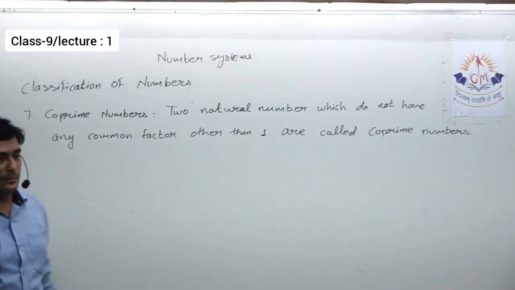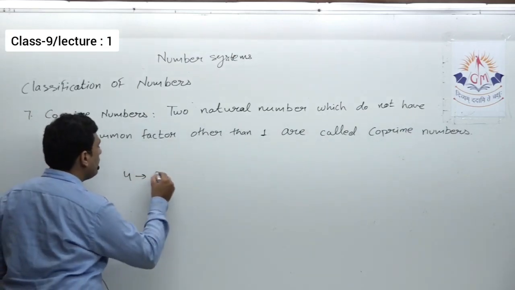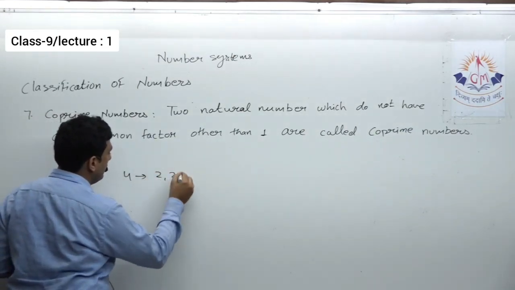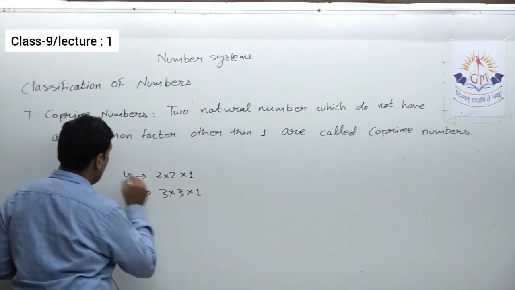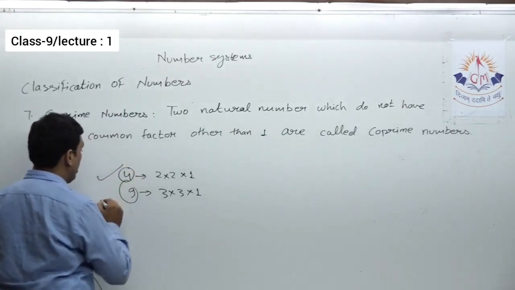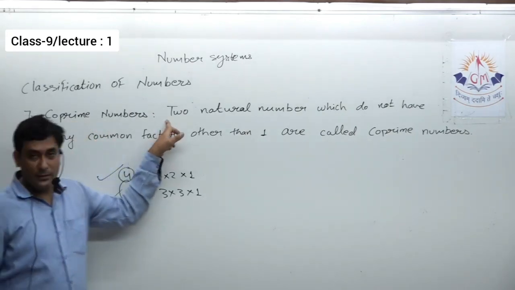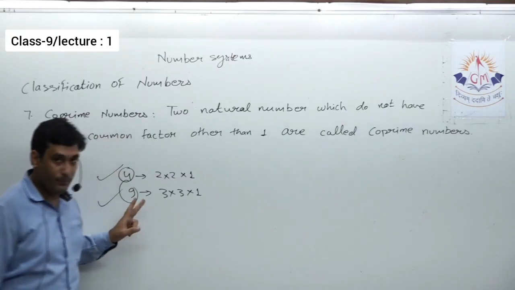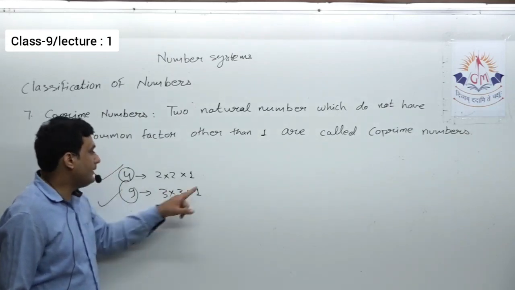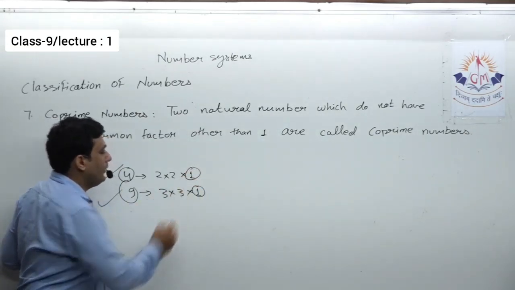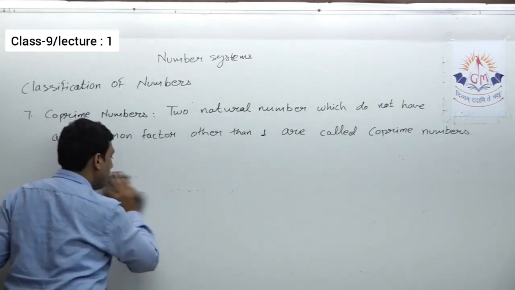Okay, any example of co-prime numbers? See, if I find the factors of 4, they are 2, 2 and 1. If I find the factors of 9, there are 3, 3 and 1. Now you might say that neither 4 is prime nor 9 is prime, then how can they form a pair of co-prime numbers? For co-prime numbers, it need not be that the numbers must be prime. The only thing is that they should not have any common factor other than 1. So yes, they have only one common factor, that is 1. So these 4 and 9 form a pair of co-prime numbers.